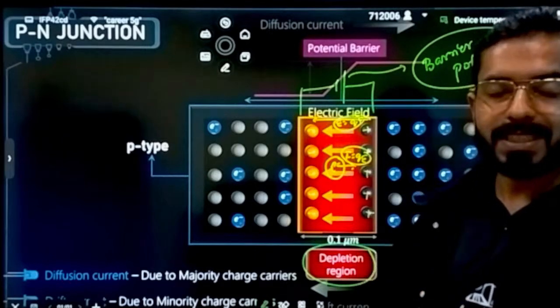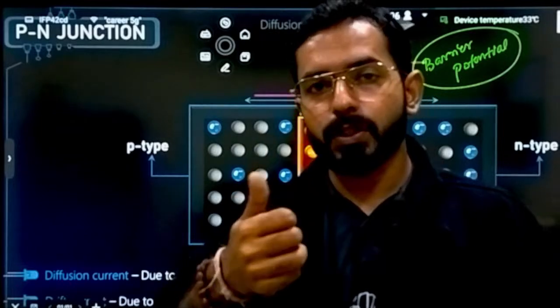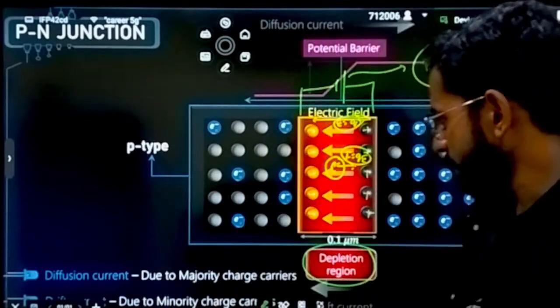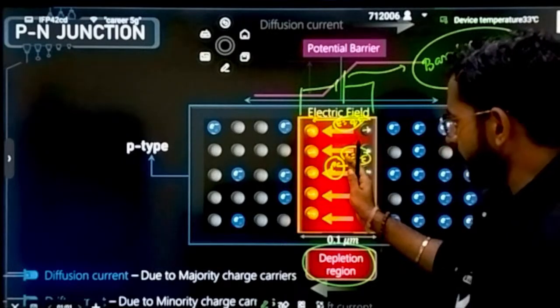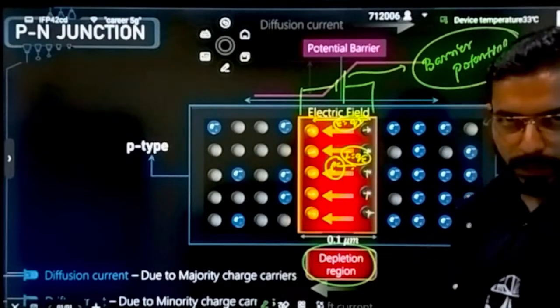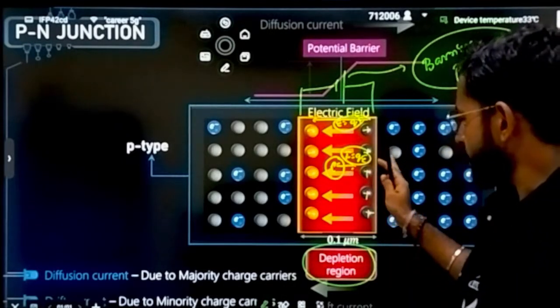One more important thing that you have to understand is about drift current. Drift current is actually there due to the direction of force. See what will be happening. This force is now applicable towards the n side. This force is applied on the n side. That is what I can say.